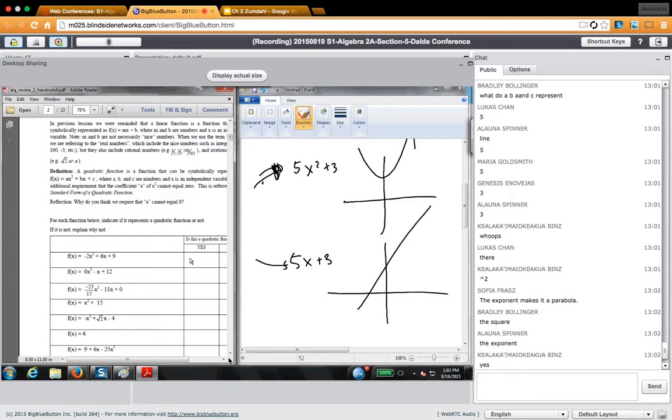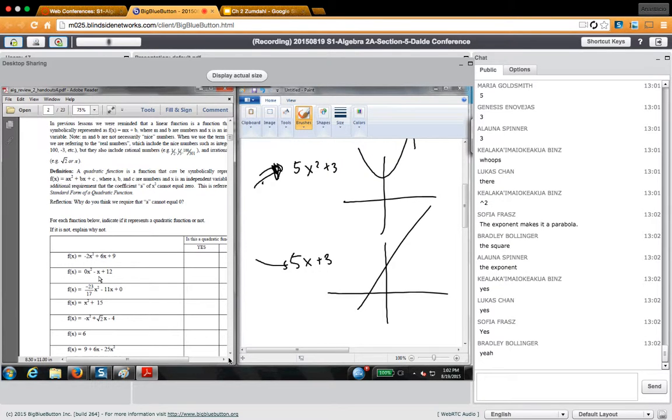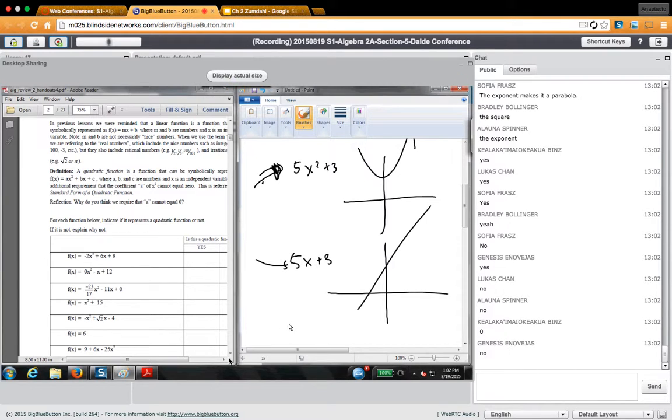Check. Good. Is this one a parabola? No, it's not, because of that 0 in front of the A. That 0 will cancel out that thing, and really that equation is just negative x plus 12. That's not a parabola. The second one's not a parabola. Does that make sense to you? Mm-hmm. Okay.